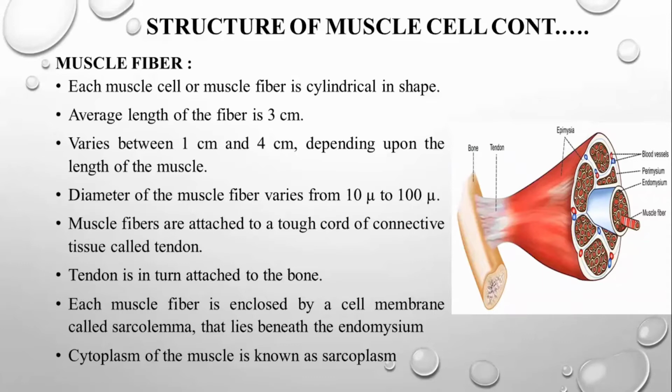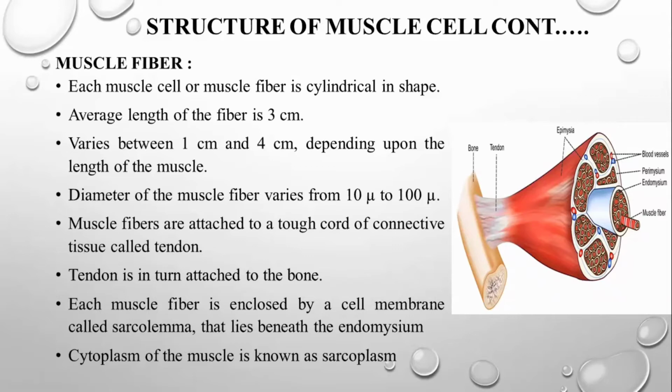Tendon is in turn attached to the bone. Each muscle fiber is enclosed by a cell membrane called the sarcolemma. Just like every cell, a muscle cell also has a cell membrane, cytoplasm, and everything else, but with different names. The outer layer of the cell, which we studied as the plasma membrane, is called the sarcolemma here.